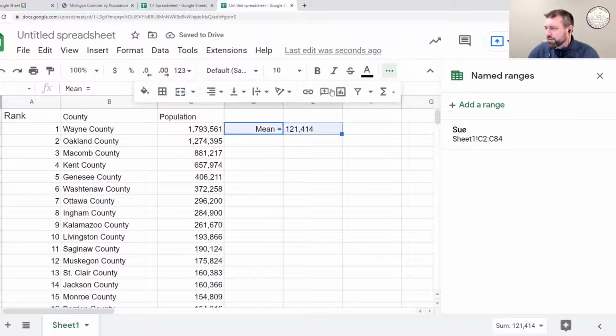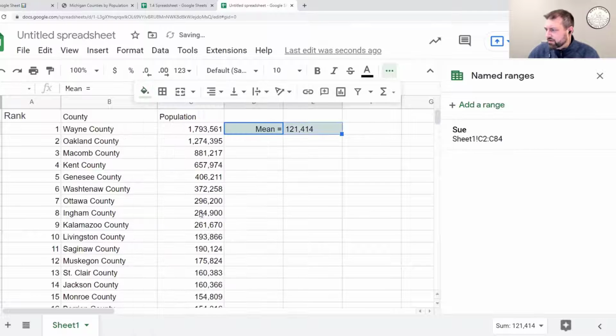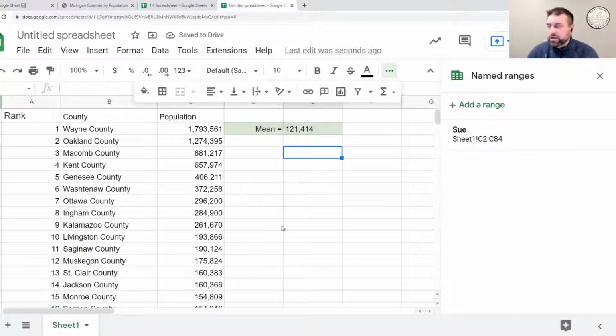There, that looks a little bit better. Maybe throw some color in there. I don't want text color. Give me a background color. Maybe, how about a light green? There we go. So there's the mean information from my data set.